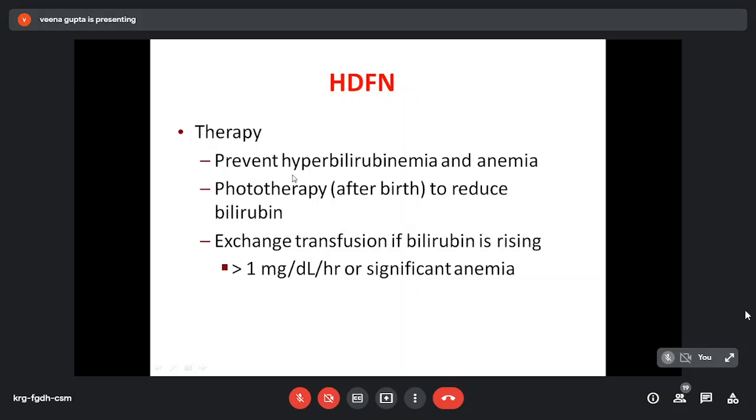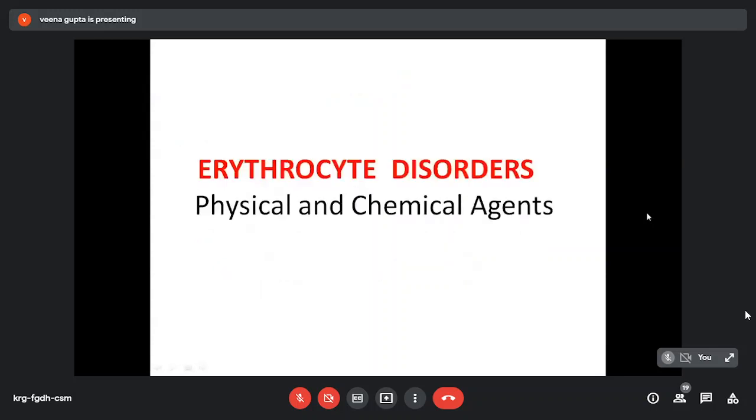Therapy. We have to prevent hyperbilirubinemia and anemia. Phototherapy is given to reduce the bilirubin, and exchange transfusion if bilirubin is rising more than 1 milligram per deciliter per hour or there is significant anemia.